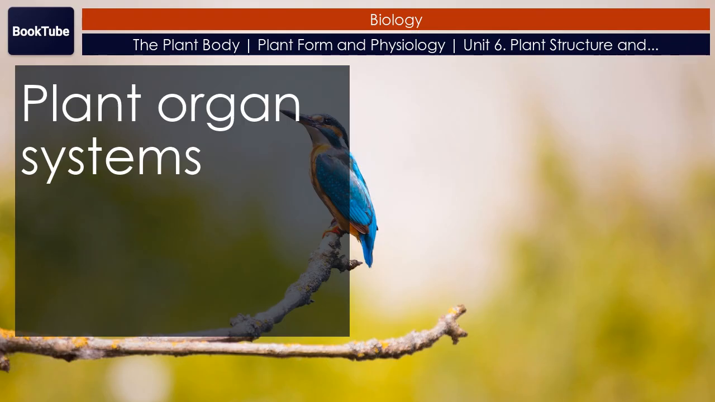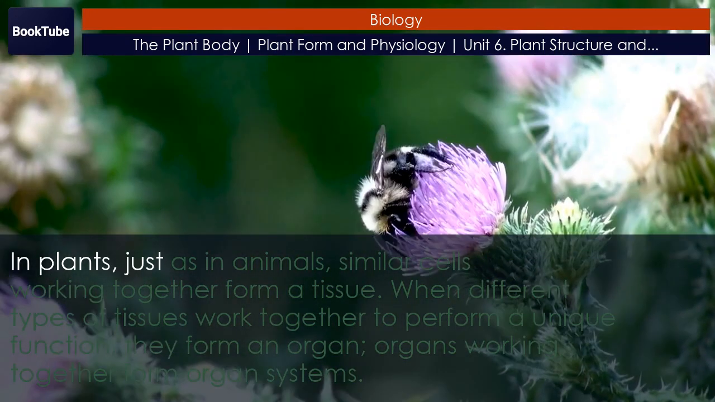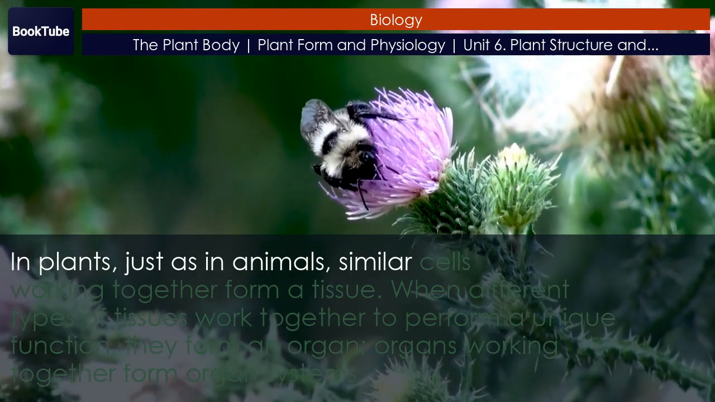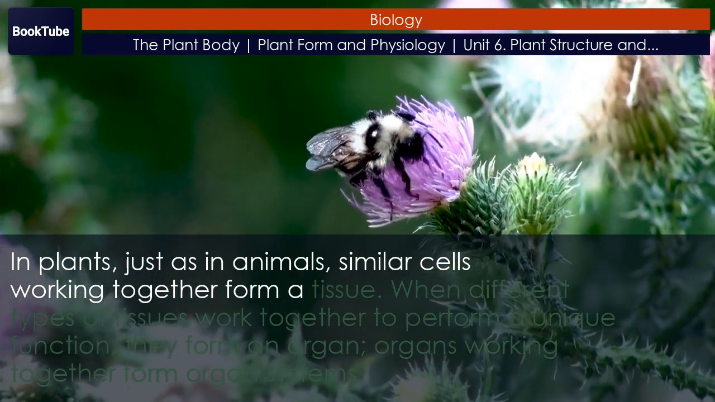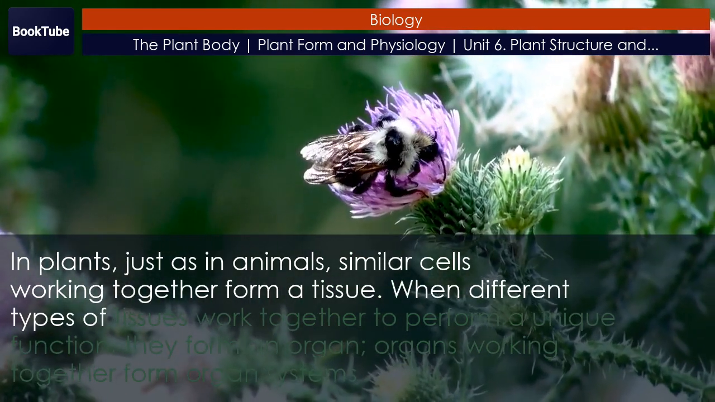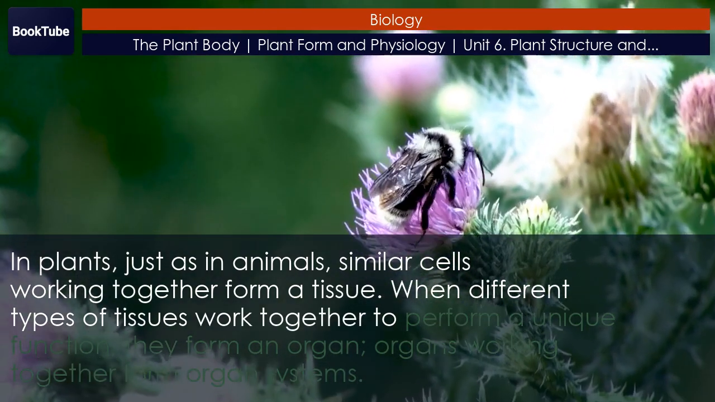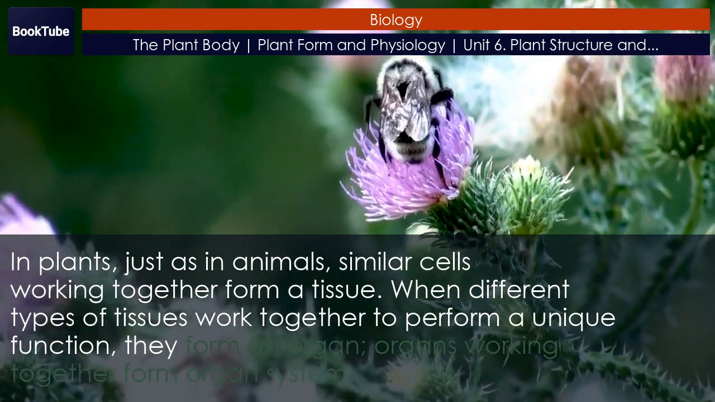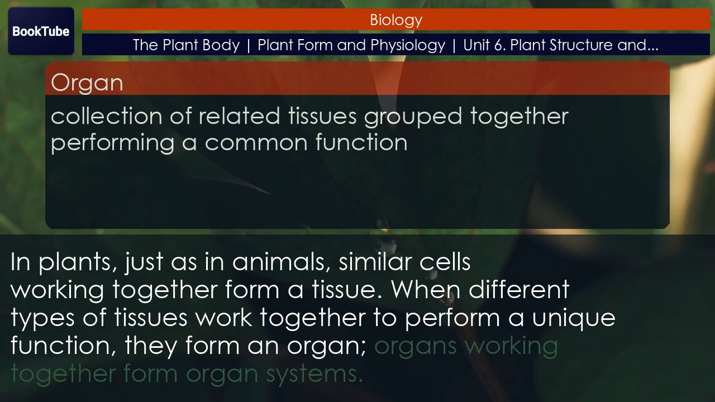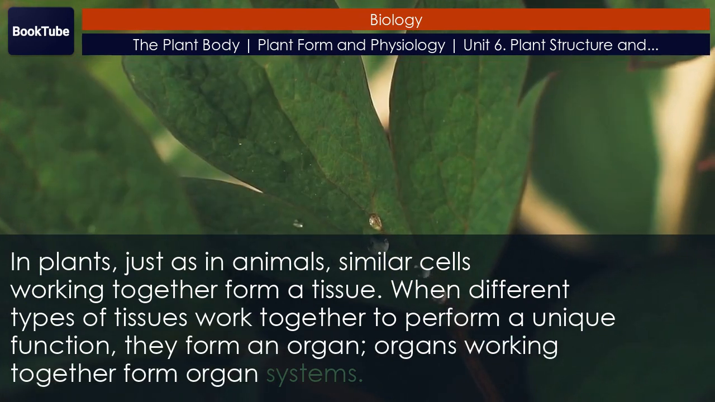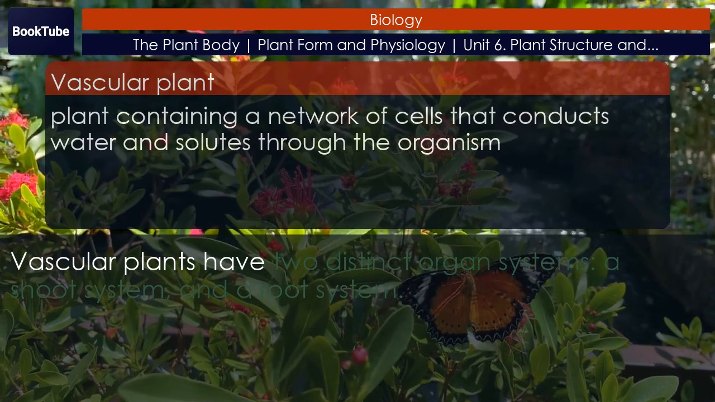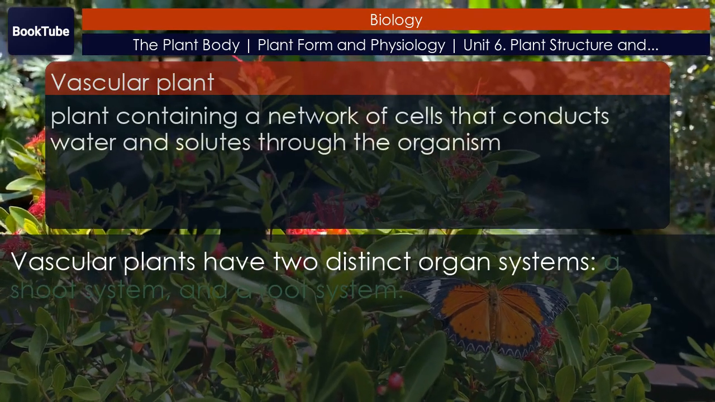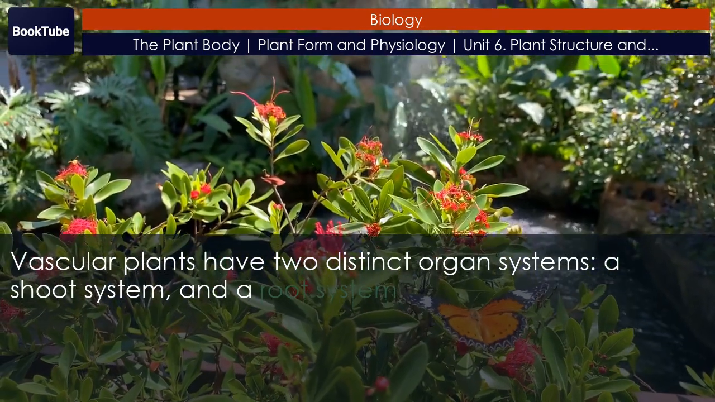Plant organ systems. In plants, just as in animals, similar cells working together form a tissue. When different types of tissues work together to perform a unique function, they form an organ. Organs working together form organ systems. Vascular plants have two distinct organ systems, a shoot system and a root system.